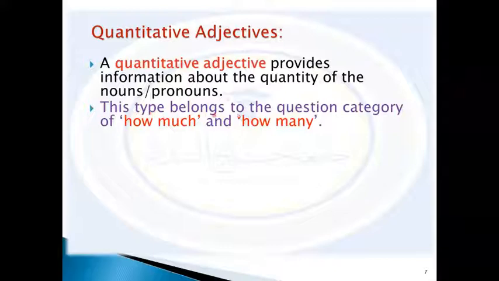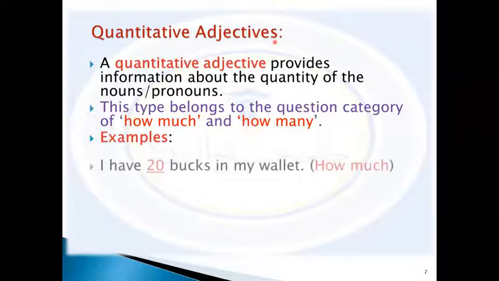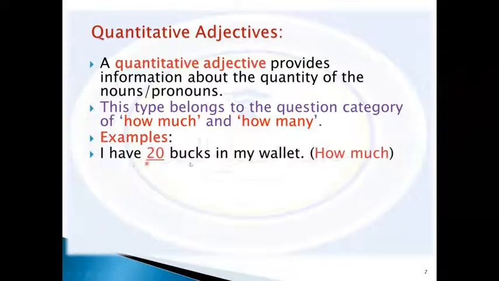This type belongs to the question category, how much and how many. So when we think of the number or even about the price, that means we are talking about quantitative adjectives. For example, I have 20 bucks in my wallet.